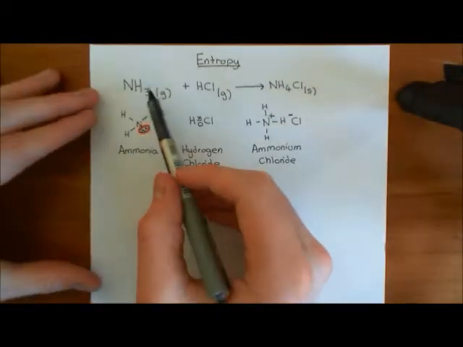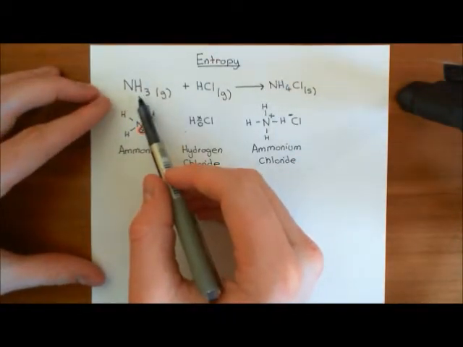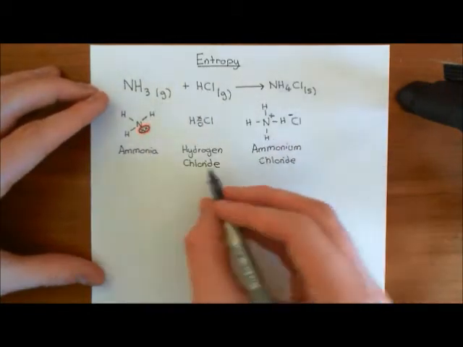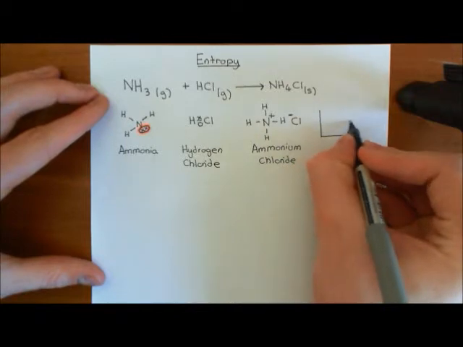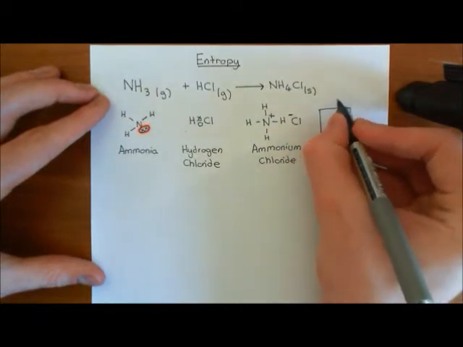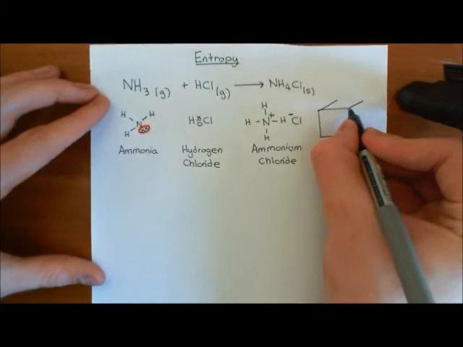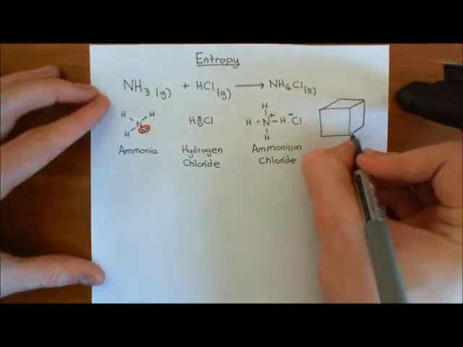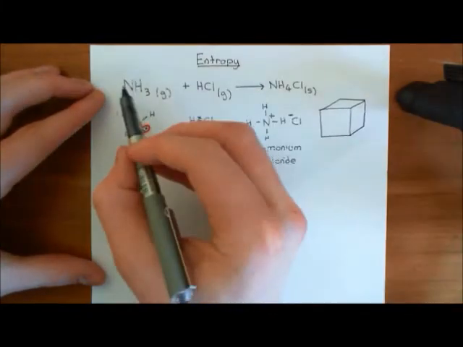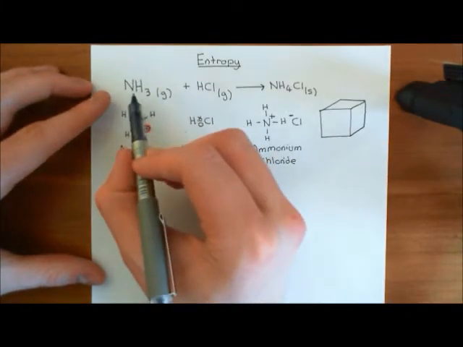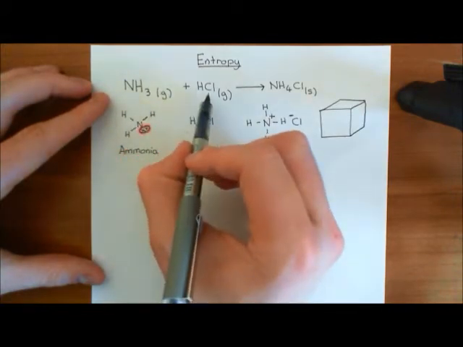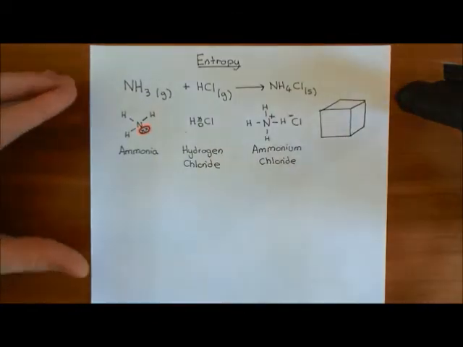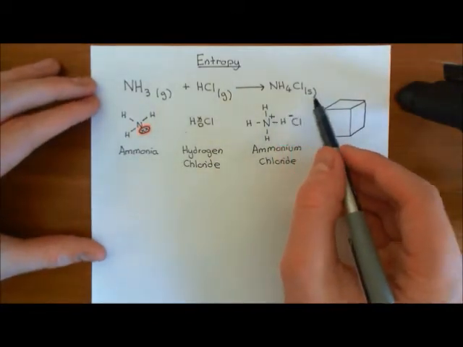If you put an equal number of ammonia molecules and hydrogen chloride molecules, exactly the same amount, into some tub, let's imagine some glass container, then all of them, in principle at least, if you gave it enough time, would be converted to ammonium chloride.